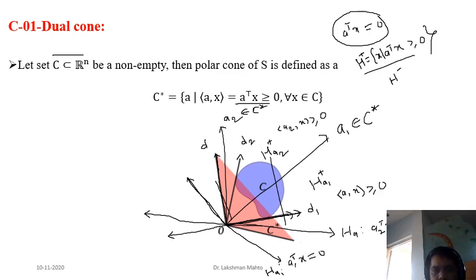I will call this normal vector D1 star, because the corresponding hyperplane is defined in such a way that C is in the positive half space. That means C is in H D1 star plus. So that's the name, and the corresponding hyperplane, call it H D1.